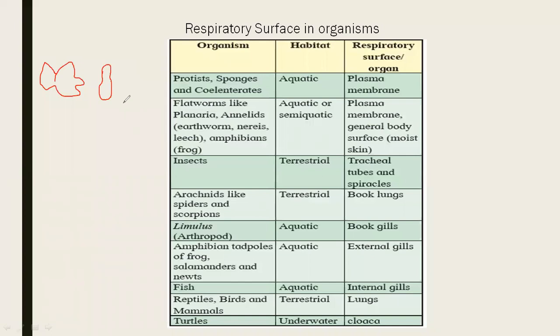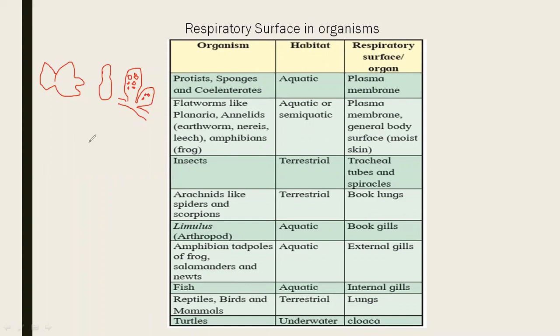Why is the name Porifera given? Can you tell me? Example of Porifera is sponges. Pori means pore. Whenever the term pori comes, like this different terms are there. So when there are many pores on their body, we use the term Porifera, meaning pore-bearing organism. So these are the sponges and they belong to Porifera.